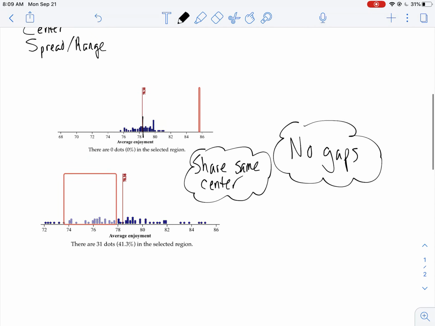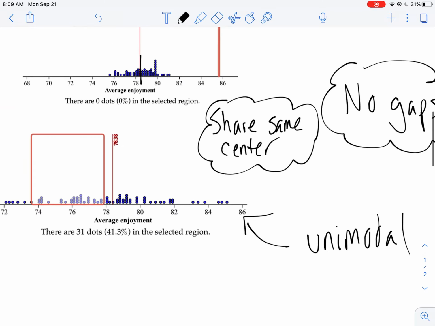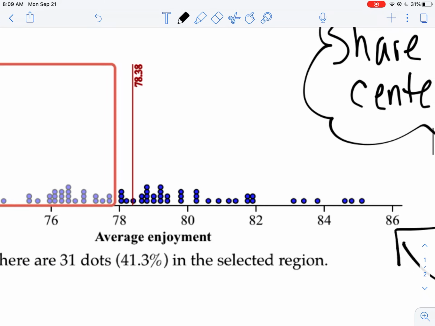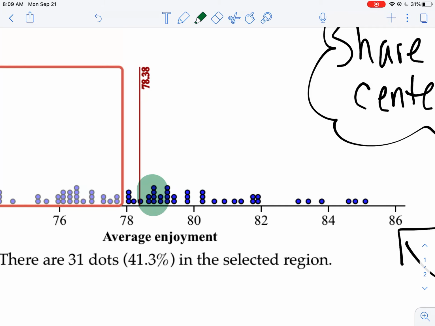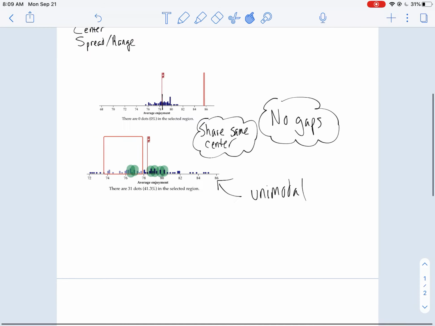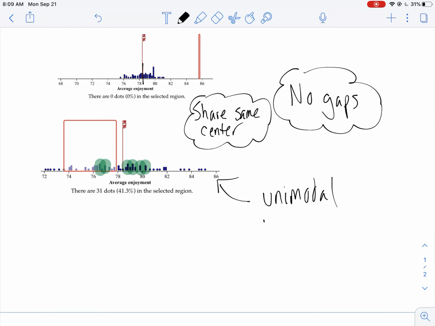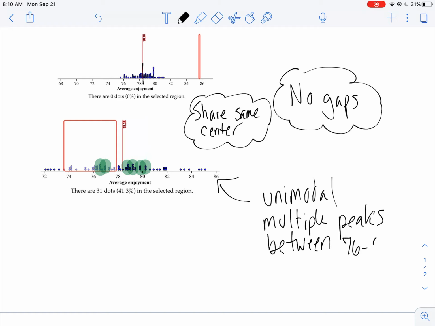Now, for the shape, you could say that this is almost unimodal. What I mean by that? Actually, I wouldn't even say it's unimodal. Actually, I could, because if you notice, you have some peaks right here. You have multiple peaks right here towards the center. And I'll even say multiple peaks in the center. I'll even say between, I'm going to mention the values, between 76 and 80.